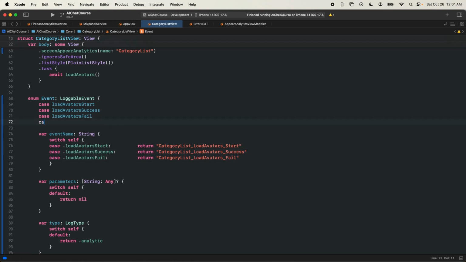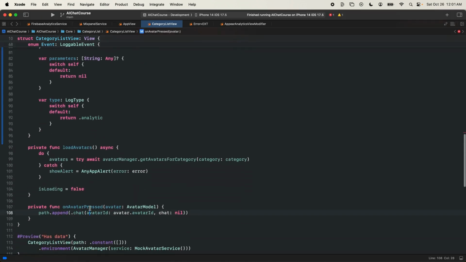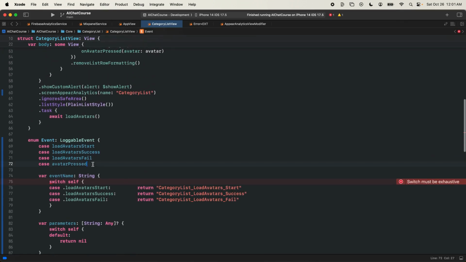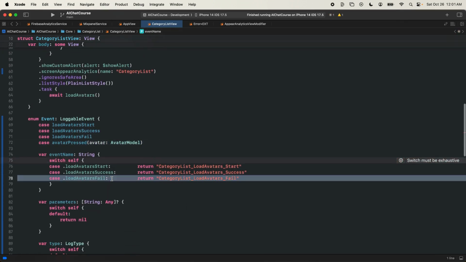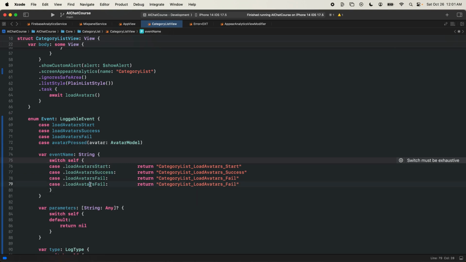We're also going to have case avatar pressed. And when we pass in the avatar, let's also pass in the avatar that we're pressing on so that we can get the event parameters from that avatar model. So we'll pass in here an avatar of type avatar model. Let's copy and paste one more on avatar pressed.